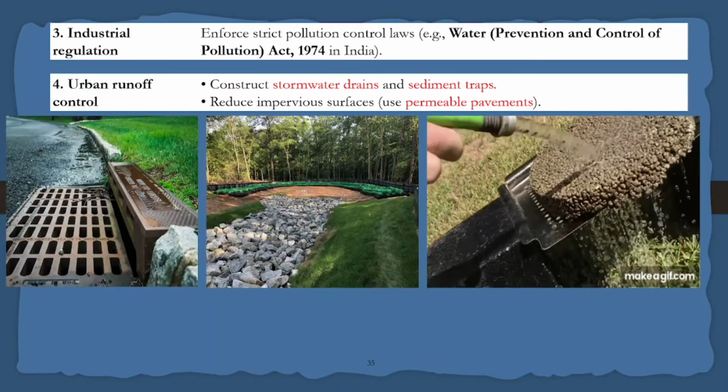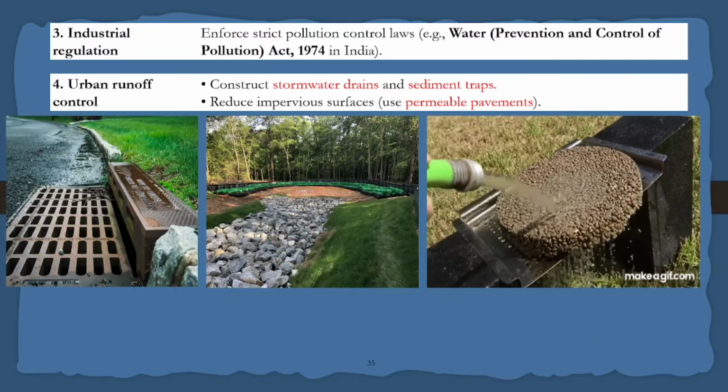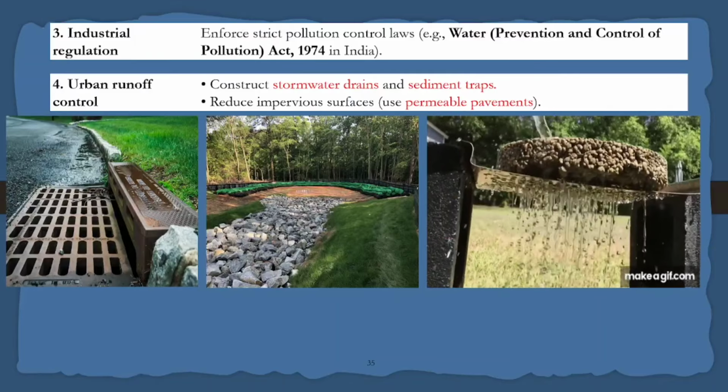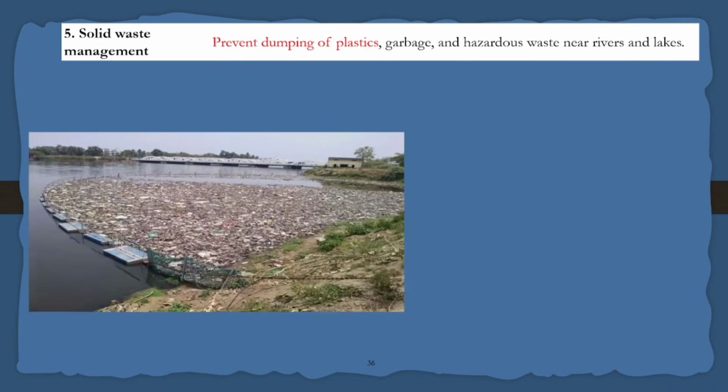This makes sure that under any heavy rainfall, there will be no water stagnating in the cricket pitches. Solid waste management is prevention of plastics around a lake. Solid waste, which are plastic, garbage and hazardous waste material, they throw here. Wherever the people have access, there it is being trapped with this kind of solid waste management technique, and all the wastes are being collected at a place.